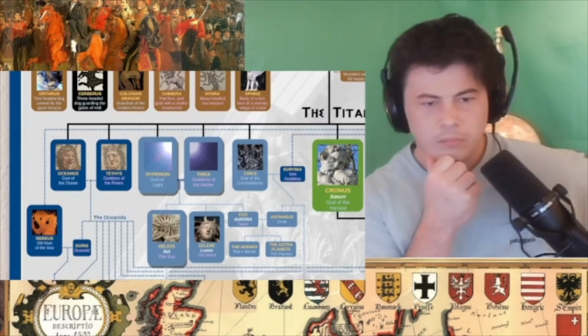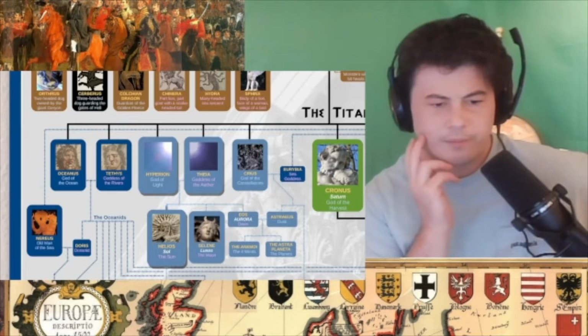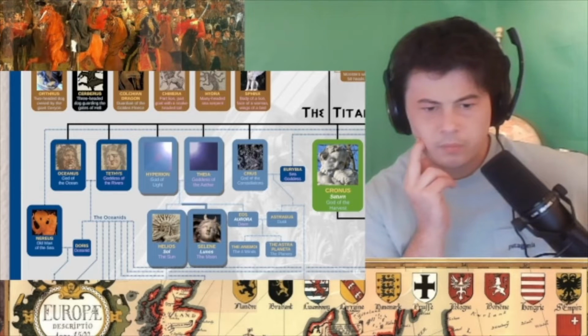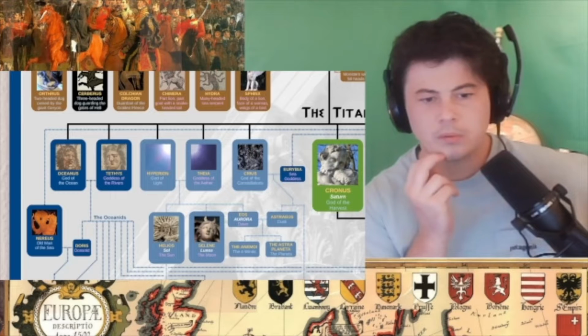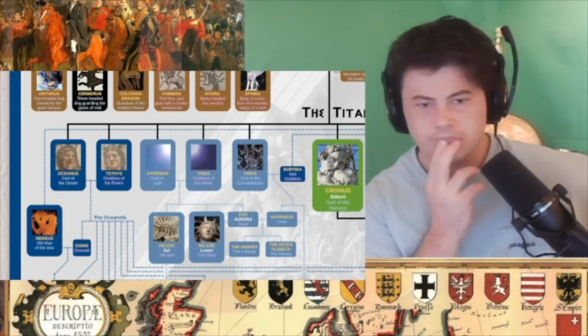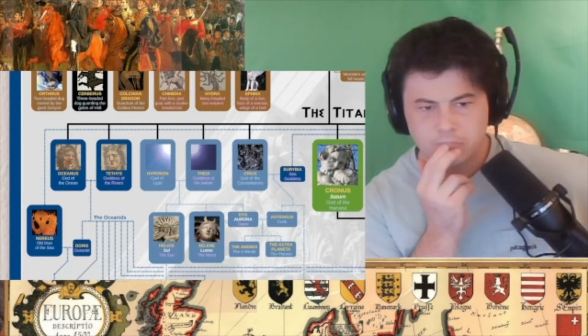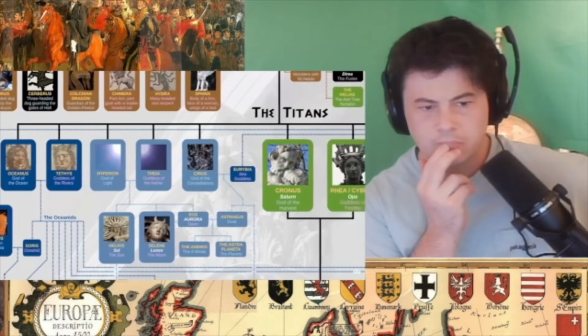From them, we get Helios, the original god of the sun, and Selene, the original goddess of the moon. The Roman names for these gods are the basis for our terms solar and lunar. At this point, I should note that some of the 12 Titans are grouped together as couples, but some are not. One that is not is Creus.